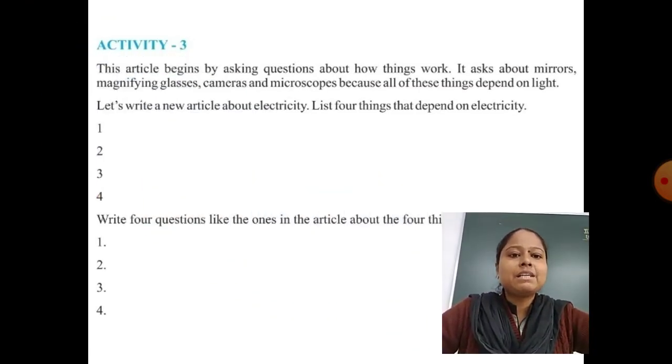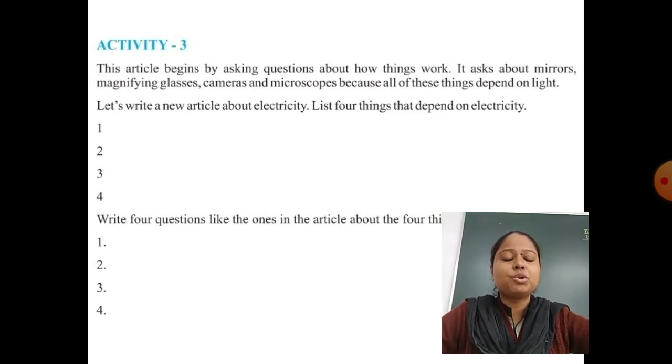This article begins by asking questions about how things work. It asks about mirrors, magnifying glasses, cameras and microscopes because all of these things depend on light. In this article we will see that a mirror, magnifying glass, camera and microscope all require light to work. Let's write a new article about electricity.